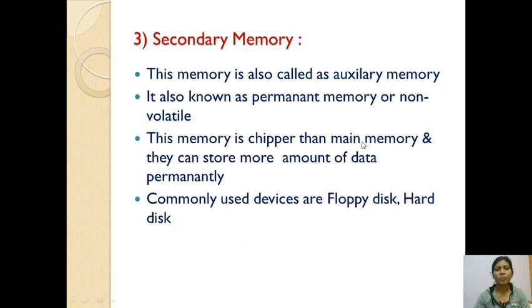This memory is cheaper than main memory, and it can store a larger amount of data permanently. In primary memory we cannot store the data permanently. If you have typed some data for a temporary purpose, that data is saved into primary memory. If you want to save the data permanently, we can store it in secondary memory for further use. Commonly used devices are floppy disk and hard disk.